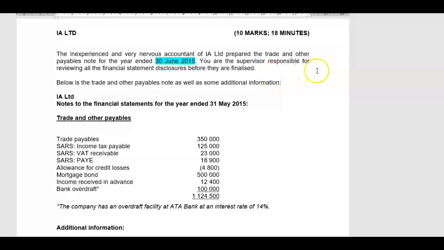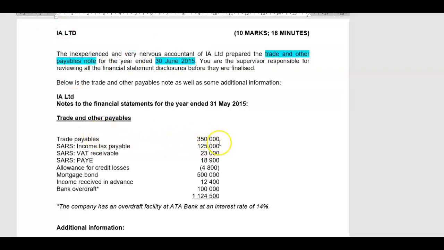You are the supervisor responsible for reviewing all the financial statements disclosures before they are finalized. Below is the trade and other payables note as well as some additional information. IA Limited notes to the financial statements for the year ended 31 May 2015. Trade and other payables. Now it is all about what note? Trade and other payables note. Very important that you have identified that.